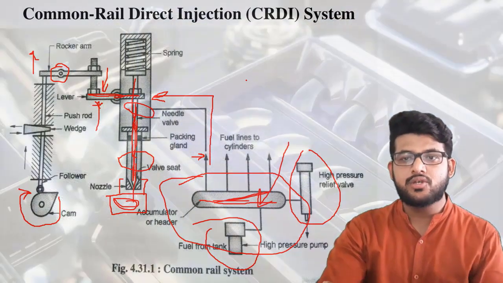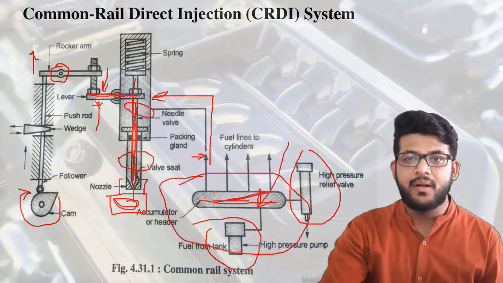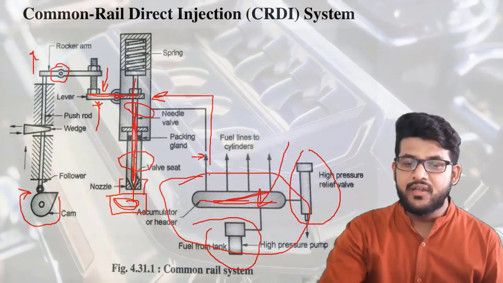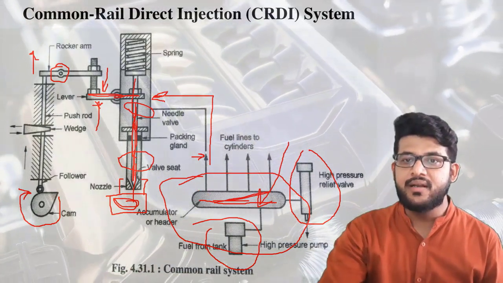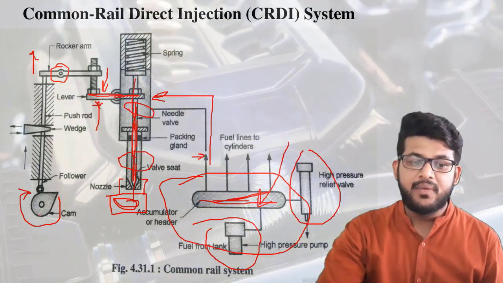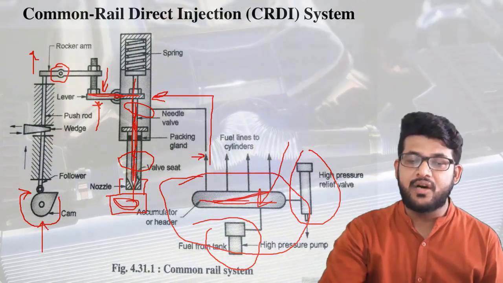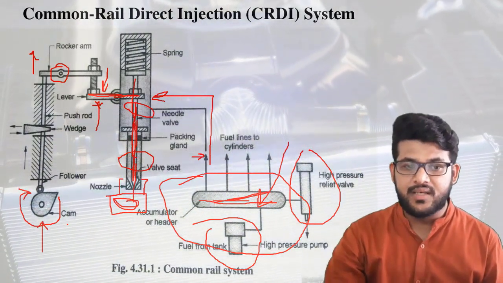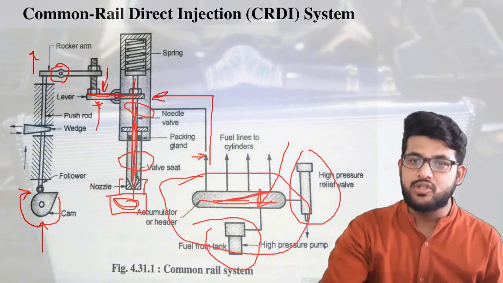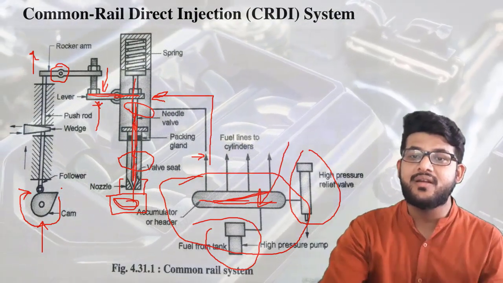So let me show you the simple parts and how it works. First we need a simple common rail where we are giving high pressurized fuel. Thereafter we need this fuel line which is connected with the injector. This injector is operated mechanically by means of this cam, and this cam is operated by the crankshaft. So the crankshaft is connected with this camshaft. This camshaft is different from the valve opening and closing camshaft. This cam is connected with the crankshaft, or it can be connected with the distributor also.